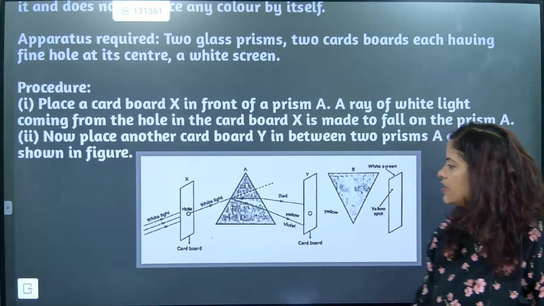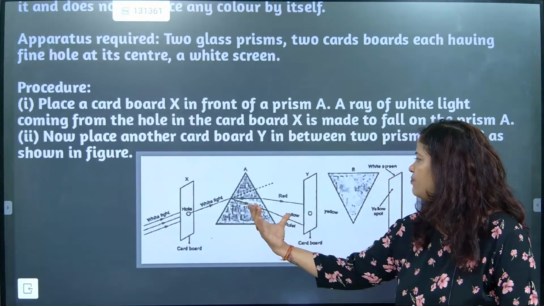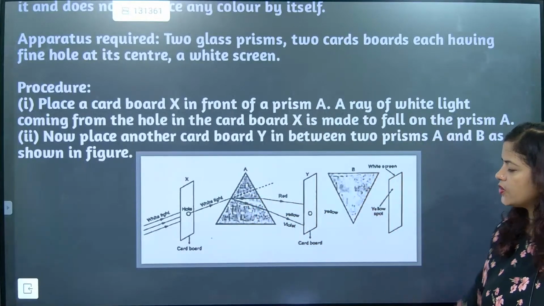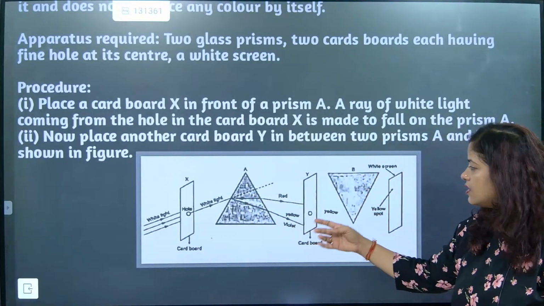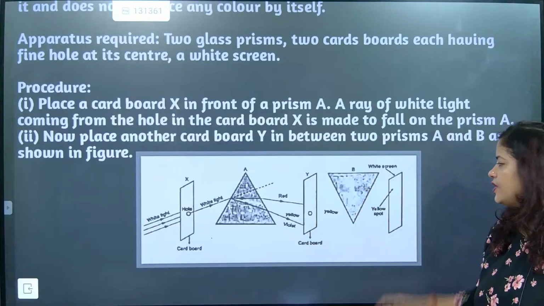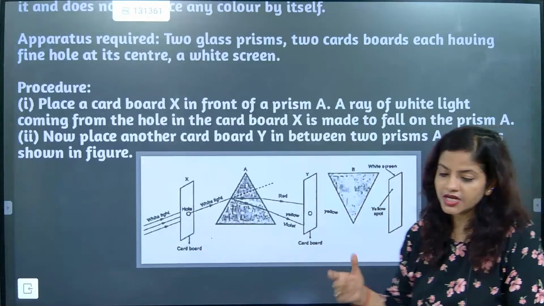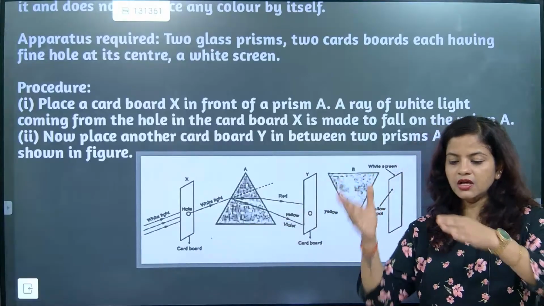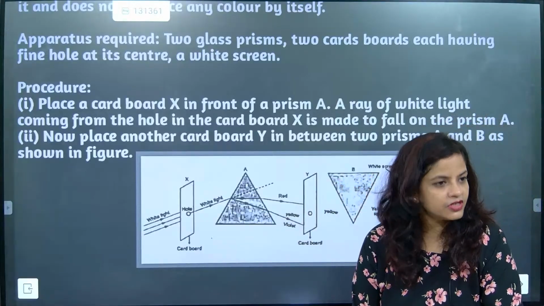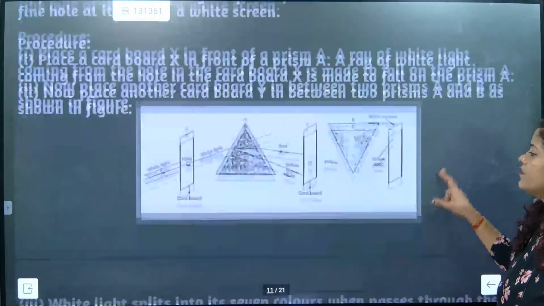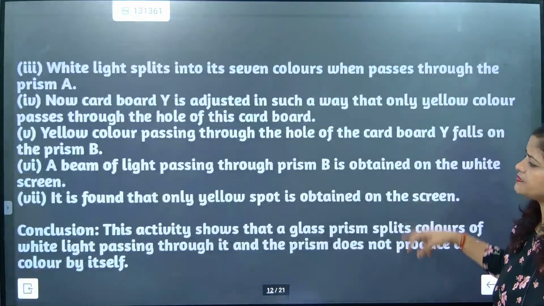So when you keep the prism in this location, and then invert the same prism, the yellow color which was coming down is now going to trace in the upper location. That is because of the change in location. I hope you have understood this, beta. Now we will go to the next one.